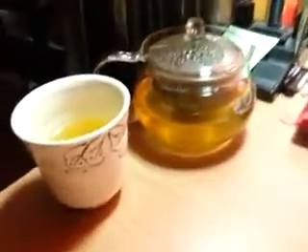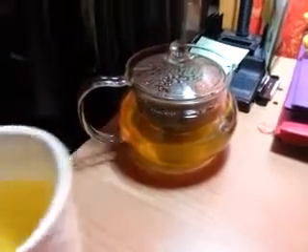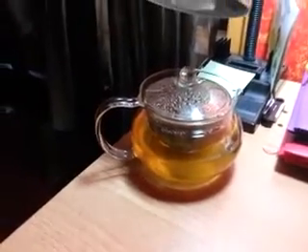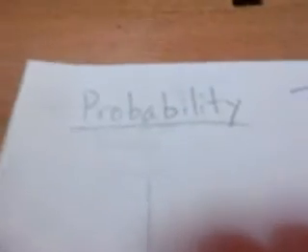So let's dig right into drinking this green tea, or ocha in Japanese. So I'm a little bit thirsty. Yoshii, delicious. So, oh yeah, right, we're talking about probability.